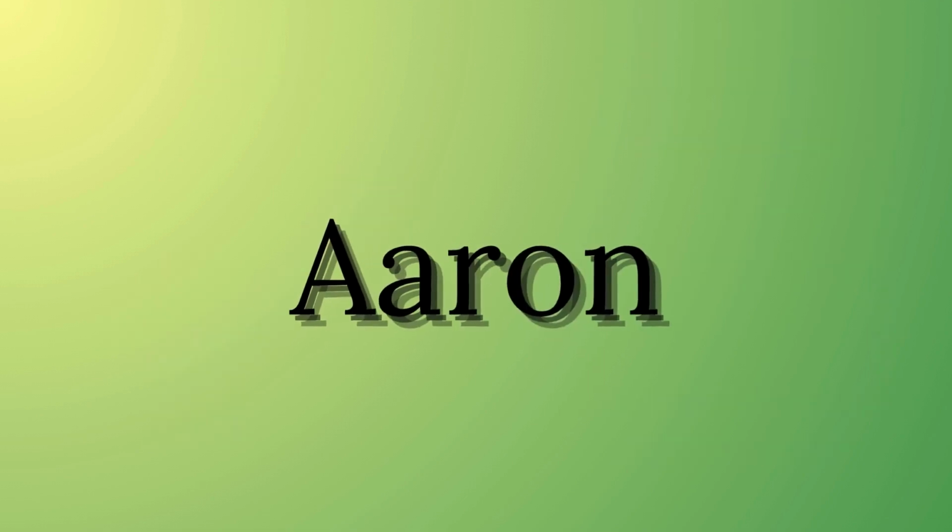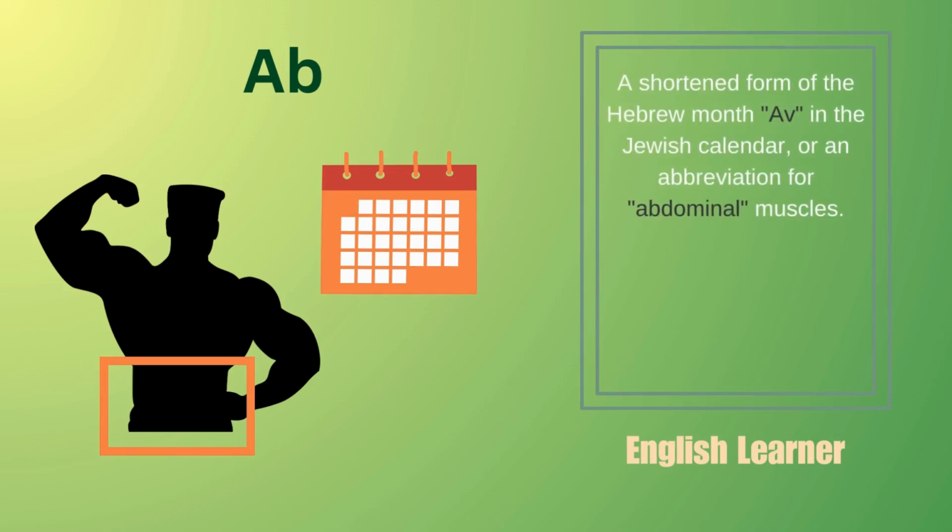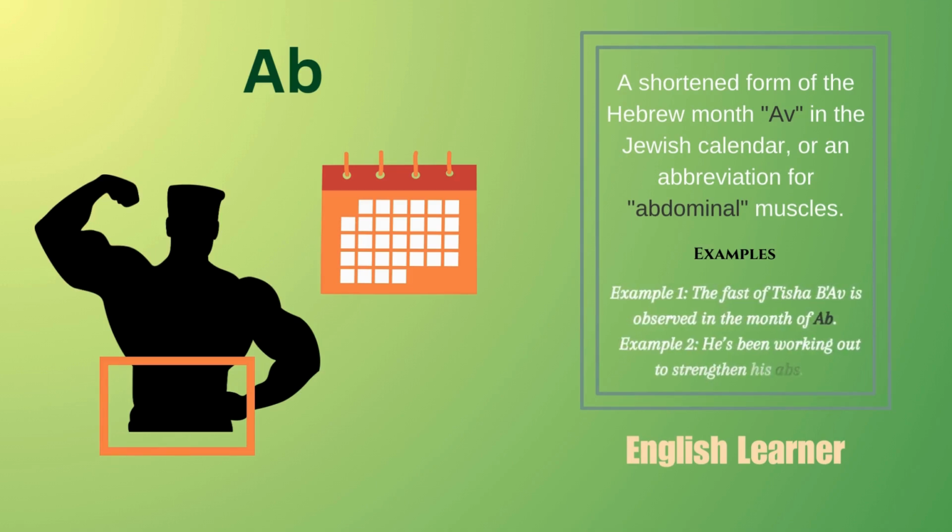Aaron, a male given name of Hebrew origin, meaning mountain of strength, or teacher. Example: Aaron is well respected for his wisdom and guidance in the community. Ab, a shortened form of the Hebrew month Av in the Jewish calendar, or an abbreviation for abdominal muscles. Example 1: The fast of Tisha B'Av is observed in the month of Ab. Example 2: He's been working out to strengthen his ab.